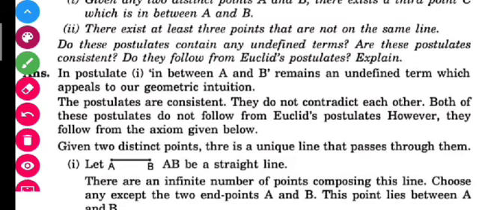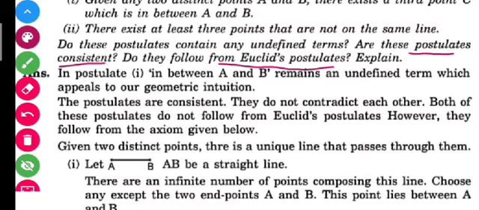I told you about a consistent system of axioms. And you have to answer whether they follow from Euclid's postulates or not. These are the two statements given to you. I'm also providing you with the PDF of the questions and the text of the NCERT, so you can see the question carefully there and answer these questions.